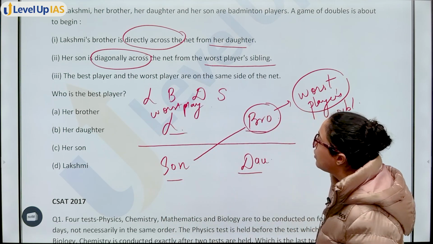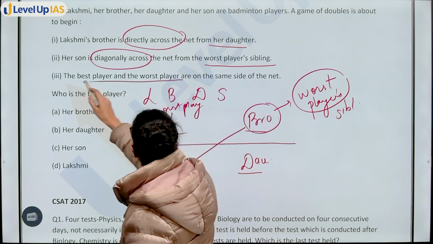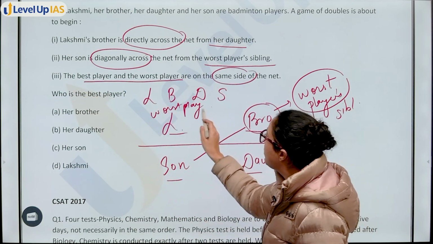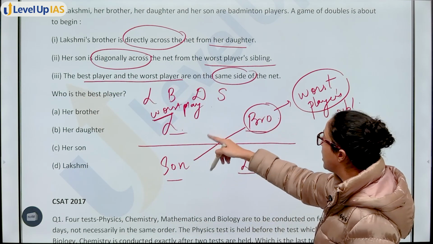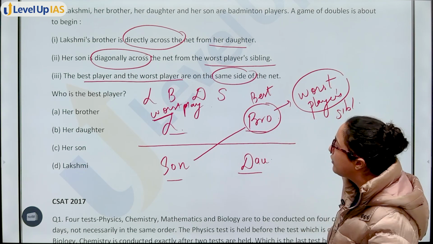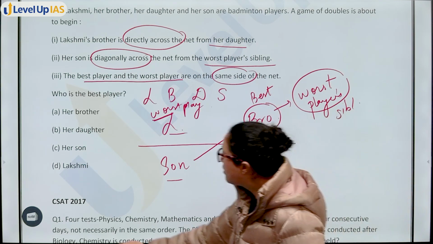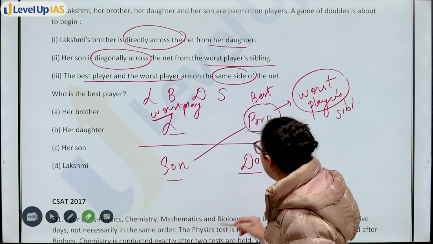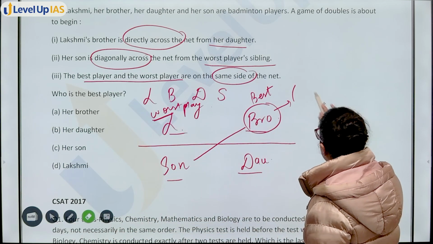Now, you also know that best player and worst player are on the same side. That means if the worst player is Lakshmi, the best player will be her brother, right? From this case, I can tell that the best player is the brother. But now you try the next case.